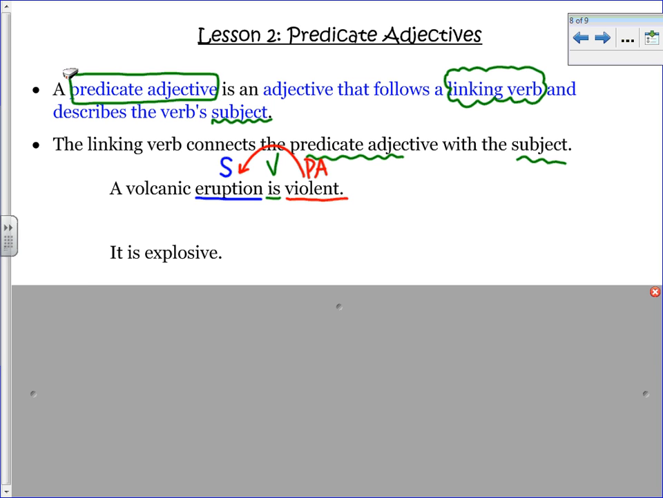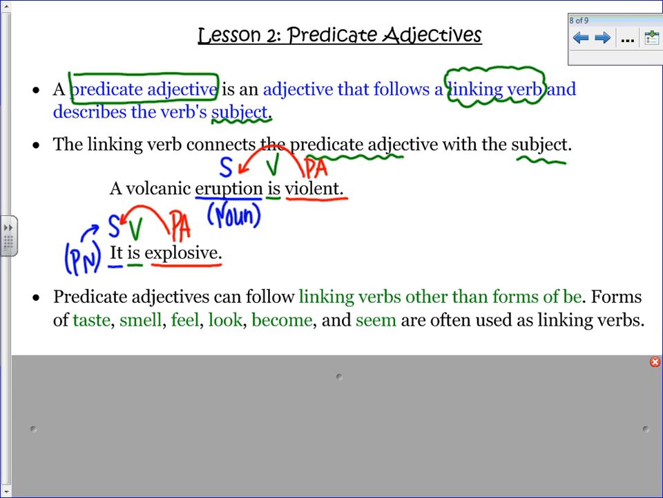Next one, it is explosive. Subject is it. Verb is. Predicate adjective is explosive, which comes back and describes it. So the reason I did two kind of similar examples is I just wanted to remind you, remember, adjectives modify, describe either a noun or a pronoun as your subject. So just wanted to remind you of that.